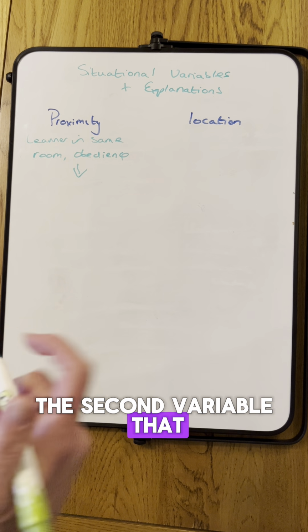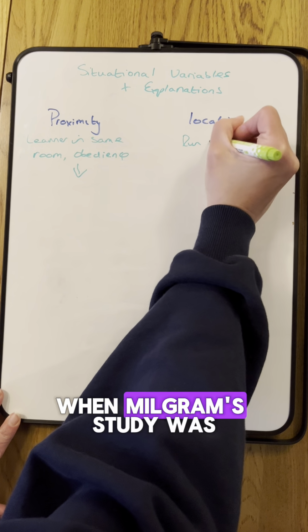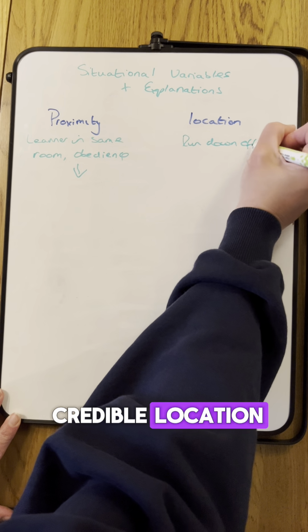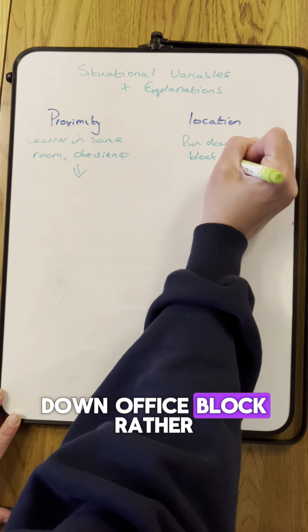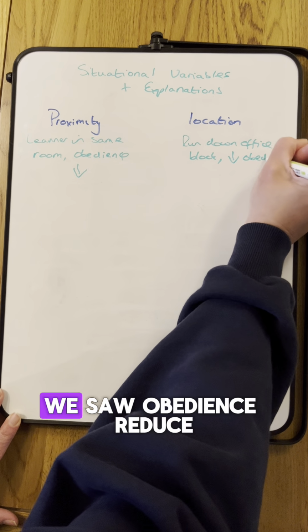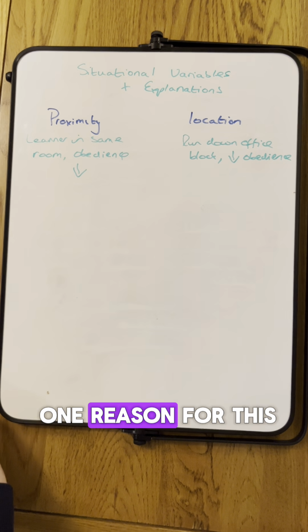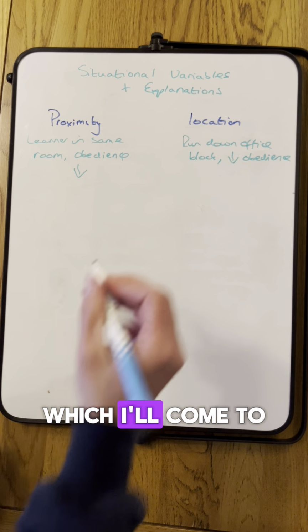The second variable that you need to know is location. When Milgram's study was conducted in a less credible location, such as a rundown office block, rather than a prestigious university, we saw obedience reduce. One reason for this is legitimacy of authority, which I'll come to in a moment.